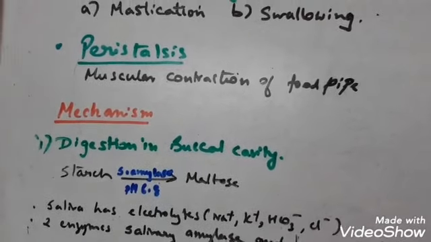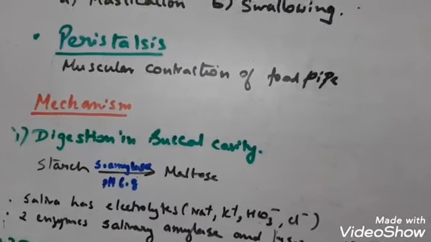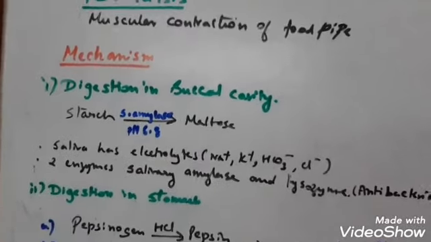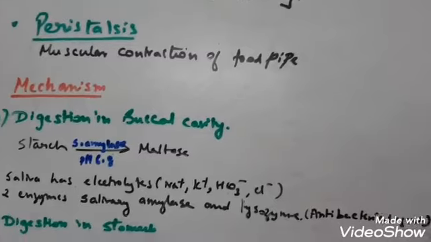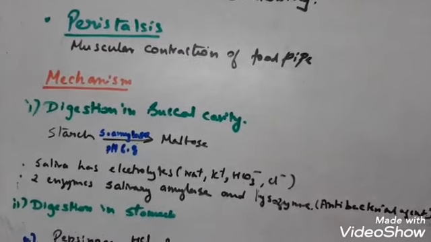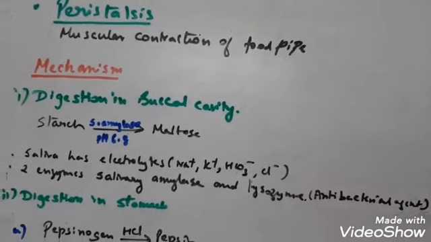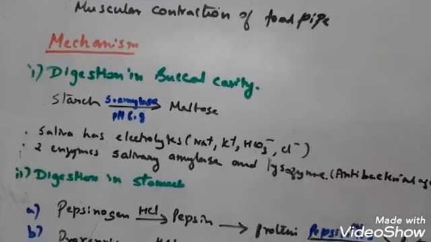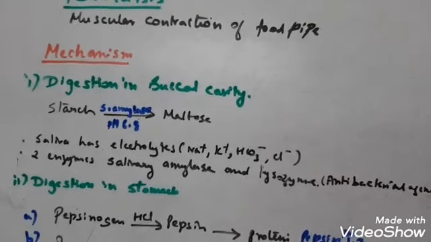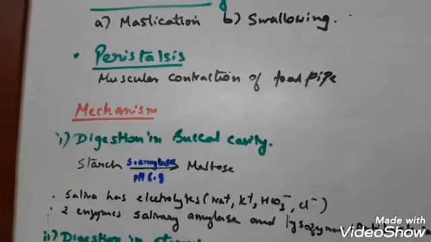The saliva released in the buccal cavity also contains some electrolytes. The electrolytes include sodium, potassium, chloride and bicarbonate ions, and there are many more. About 30% of the starch present in our food gets hydrolyzed in our buccal cavity by the action of salivary amylase.